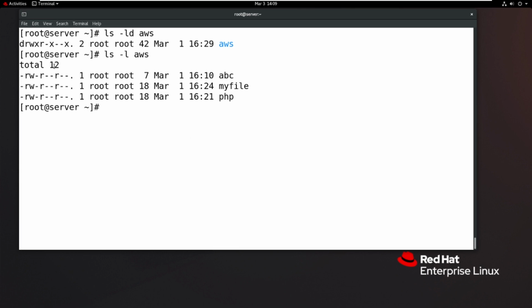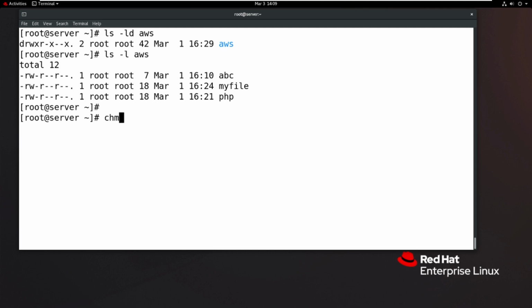See that, every subfile has read write and read default file permissions only. But recently I changed the AWS directory permissions: owner read write execute, group members read and execute, others only execute. But sir, I want to set the same parent privileges to my subfiles and subdirectories. Then how can you set recursive privileges? Recursive means inheritance privileges.